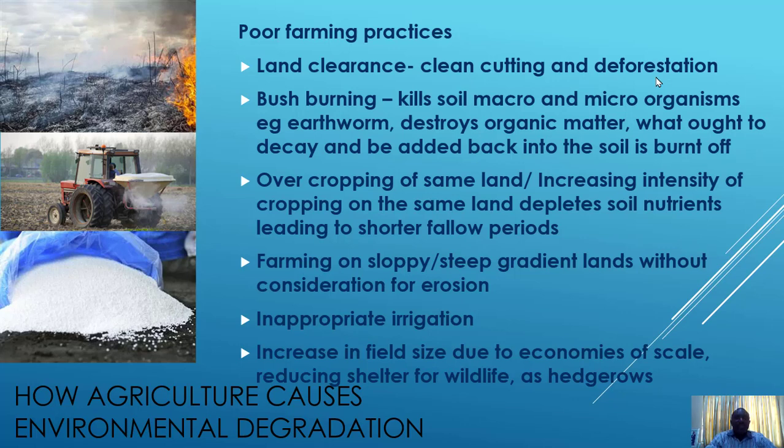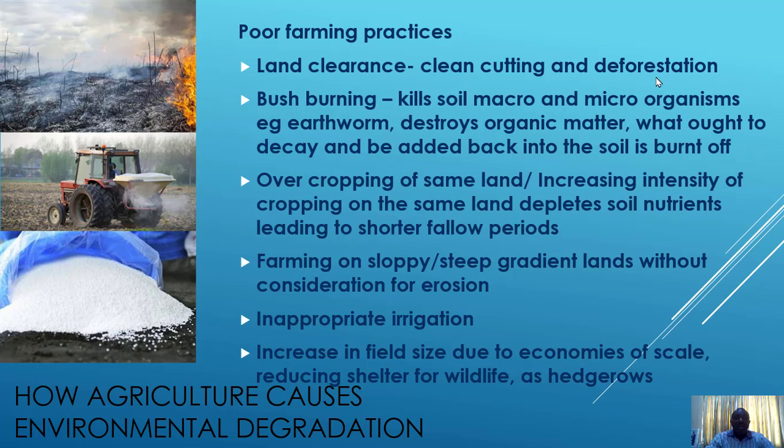Farming on sloping soil or sloping grounds or lands is also another poor farming practice. When a land is sloppy, there's a way you farm on it, but there are some levels of slopiness where you just need to do what? Plant grasses or plant trees, to ensure that the land is not degraded. But when people begin to farm on steep graded lands without consideration for erosion, then there's going to be a problem of environmental degradation.